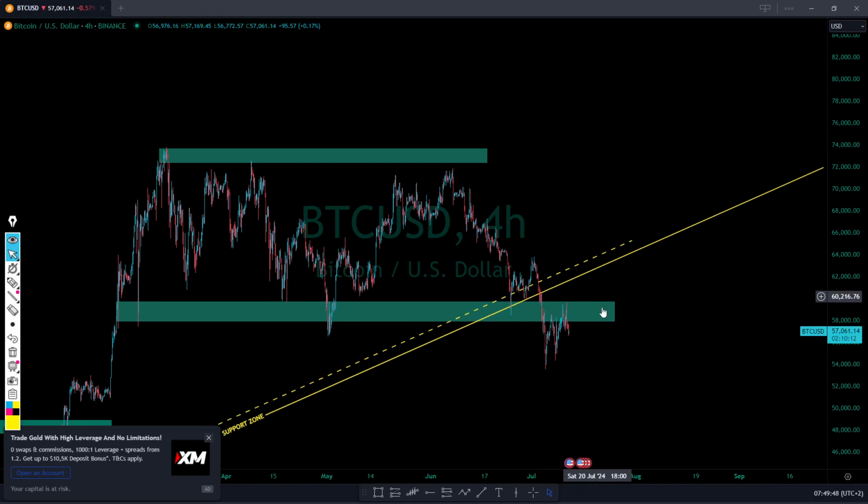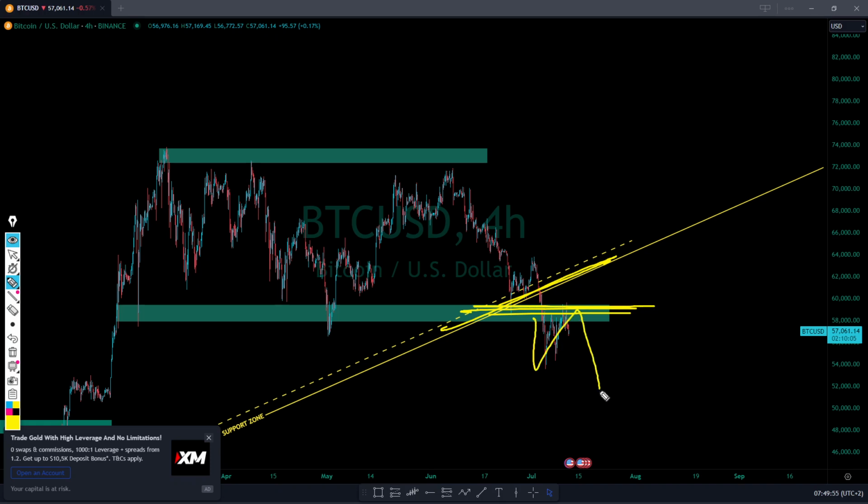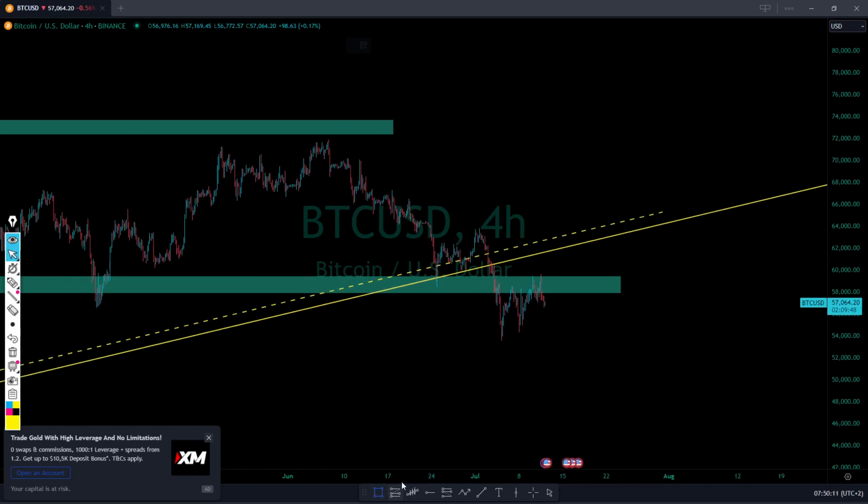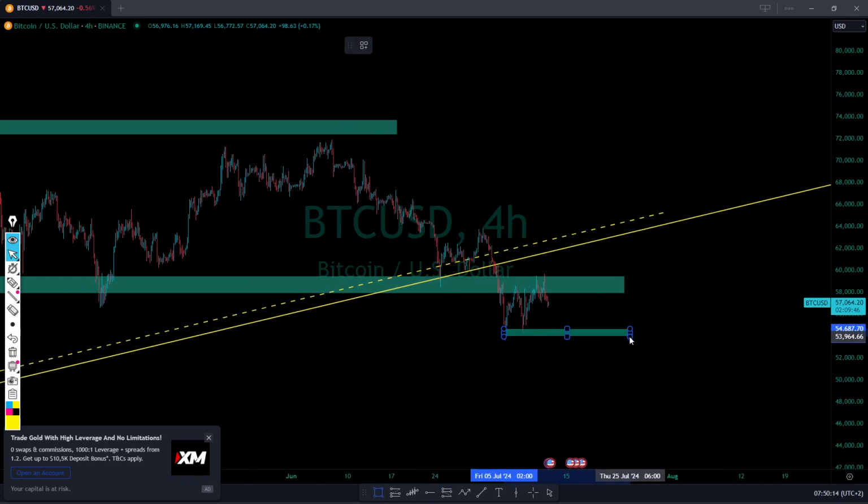You can see that we have a very nice structure here. We have this double support. The other one was going up, then this other one, it's like this. So obviously it seems like the market is just retesting, then we will end up on this nice downtrend. But we'll just have to wait and see. We can try to go even deeper than this and say, you know what, this is our potential resistance. So for us to be sure, once the market breaks out of that, we can take a sell around that level.